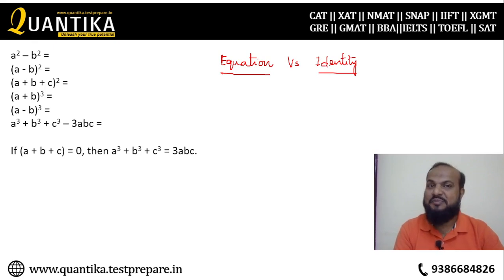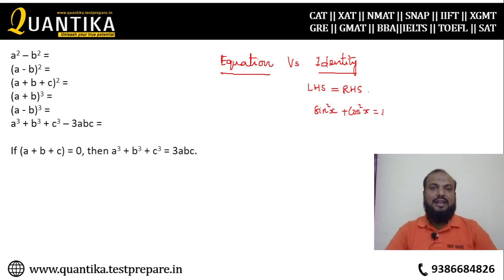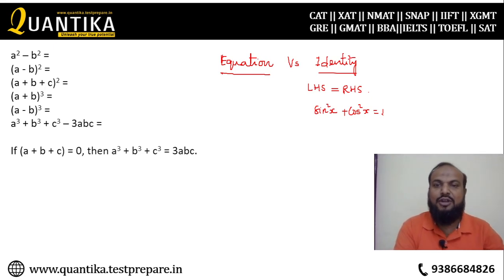Identity is something where you can say left hand side is equal to right hand side. I have a few identities where you will understand why identities should not be known as equations. For example, take sin square theta plus cos square theta is equal to 1. The value of sin square theta plus cos square theta is always 1, irrespective of the value of x. So, after solving this, you will never get the value of x.